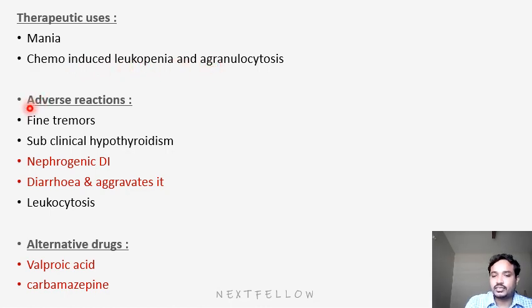What are the adverse effects? If they ask questions, they will mainly focus on the therapeutic range, the adverse effects and the mechanism of action. The mechanism of action is IP3 and DAG inhibition; calcium will not be released, so there will be inhibition of release of norepinephrine and dopamine. The therapeutic range is 0.8 to 1.4. Among the adverse effects: fine tremors, hypothyroidism, and mainly nephrogenic diabetes insipidus. To remember, nephrogenic means it inhibits antidiuretic hormone, so there is a chance of developing nephrogenic diabetes insipidus. This is one main adverse effect.